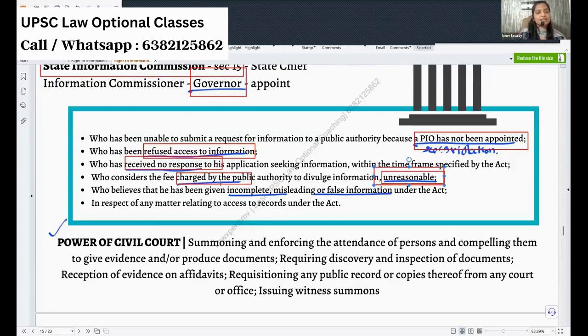Okay. And next, there are certain areas where they will give the information, but only half, incomplete information. They will say, see, I gave the information, you cannot put a case against me, you cannot put a complaint against me. No. If it is incomplete information, misleading information, or false information also, we can file a complaint. Okay.